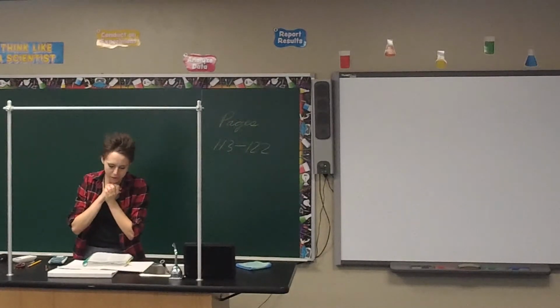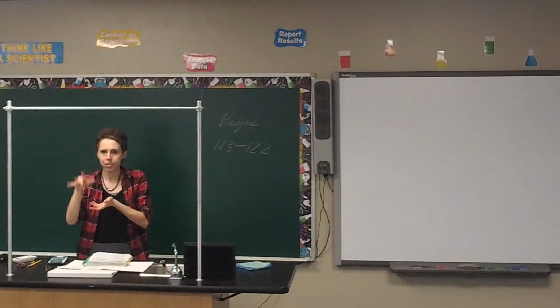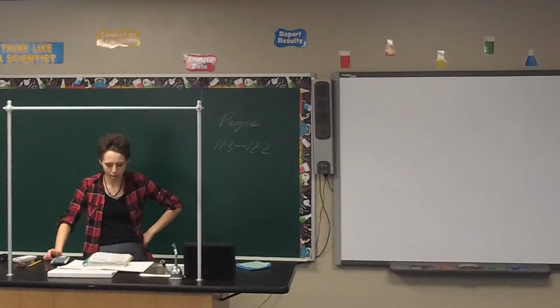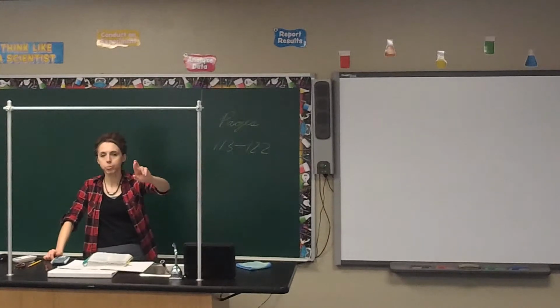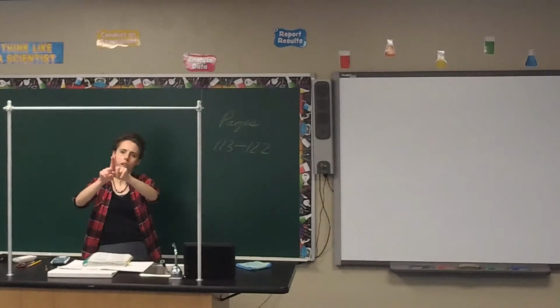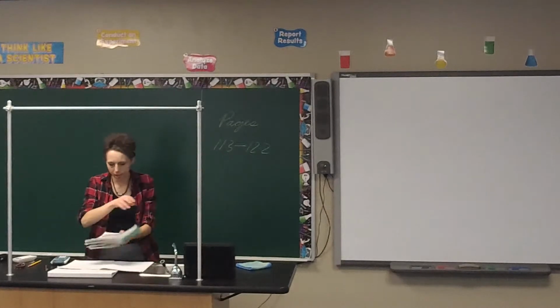Now, what do you call a substance that's made up of one type of atom? So we have a periodic table that has all these listed, but what do you call something composed of one type of atom? An element. What do you call just 2 or more atoms hooked up together? Could be the same, could be different. Just 2 or more hooked up together. It's a molecule. What if it's 2 or more different atoms specifically? That is a compound.